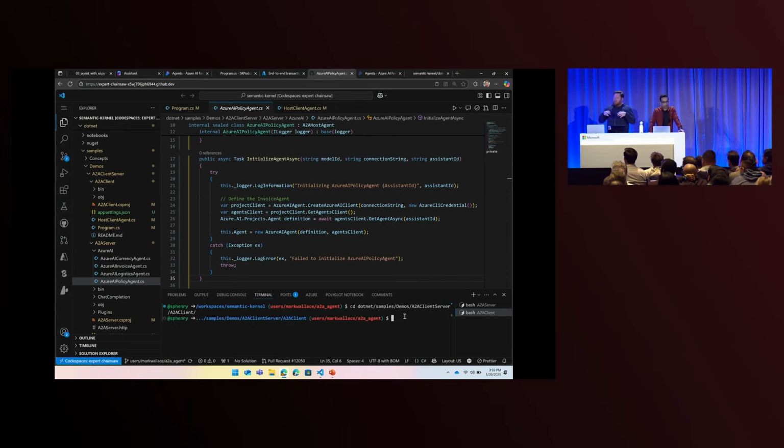But you can now build A2A servers within Semantic Kernel, and you can connect to A2A agents from Semantic Kernel as well. So that's a sample we have here. I don't think I have time to show it. We're kind of running out of time.